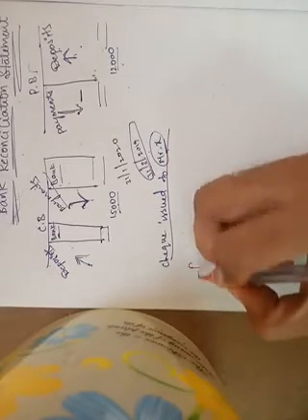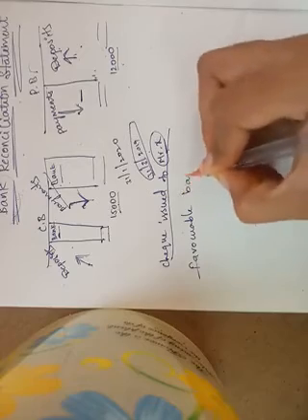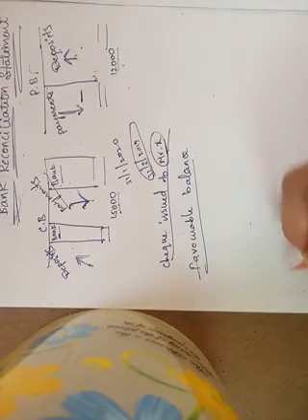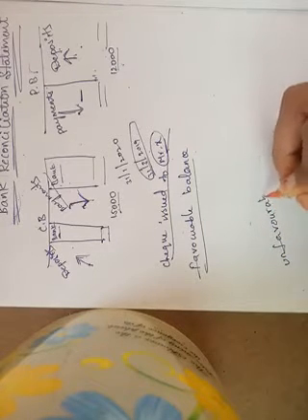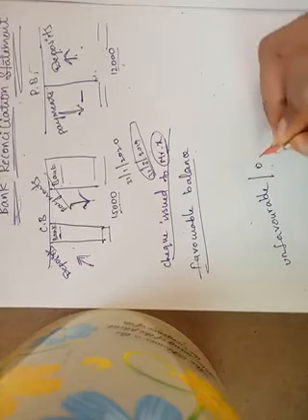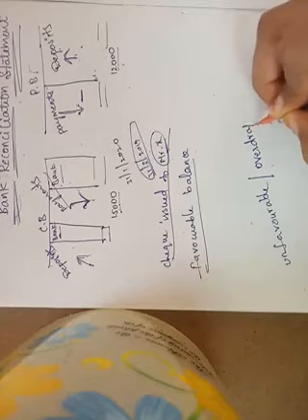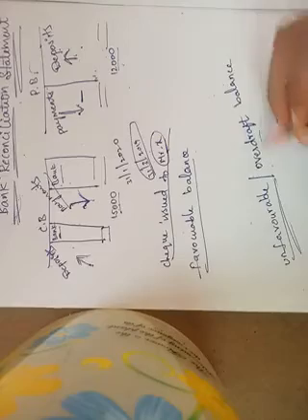Next is favorable balance and unfavorable or overdraft balance.